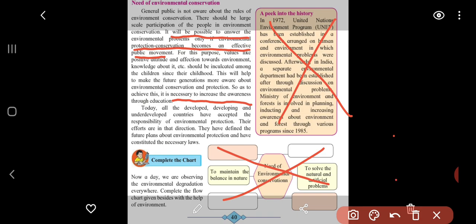They have defined future plans about environmental protection and have constituted necessary laws. There are different laws at different levels. Every country has its own law about protecting the environment.